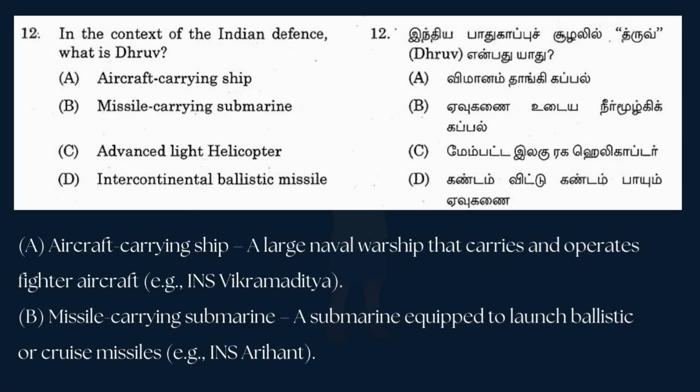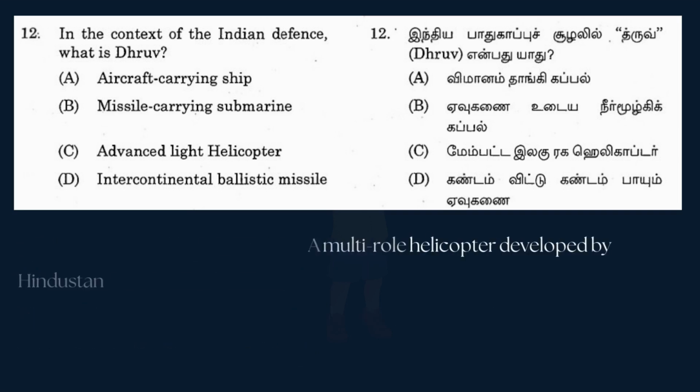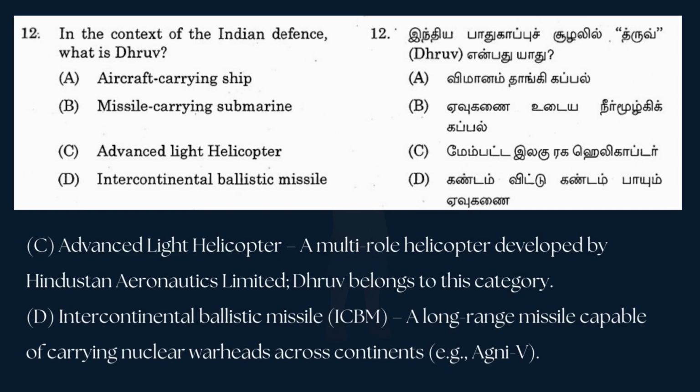Let's see the keynote for all options. A. Aircraft carrying ship: a large naval warship that carries and operates fighter aircraft, e.g., INS Vikramaditya. B. Missile carrying submarine: a submarine equipped to launch ballistic or cruise missiles, e.g., INS Arihant. C. Advanced light helicopter: a multi-role helicopter developed by Hindustan Aeronautics Limited. Dhruv belongs to this category. D. Intercontinental ballistic missile, ICBM: a long-range missile capable of carrying nuclear warheads across continents, e.g., Agni V.